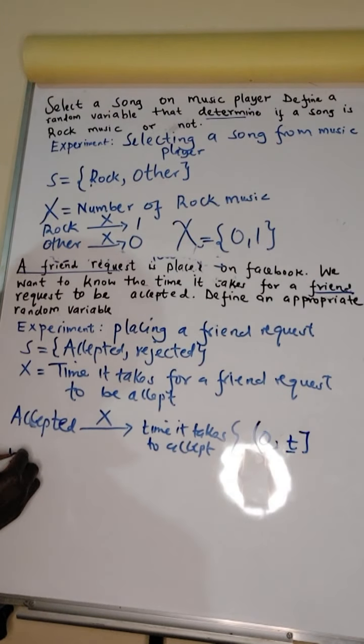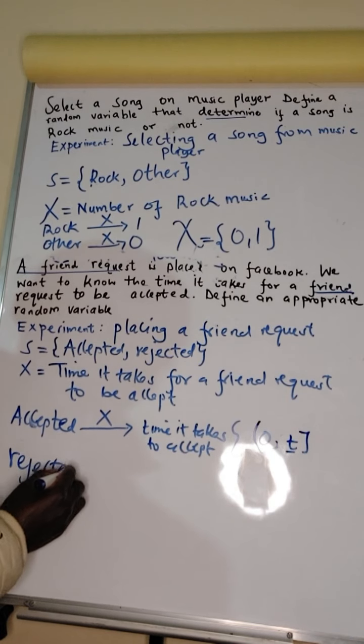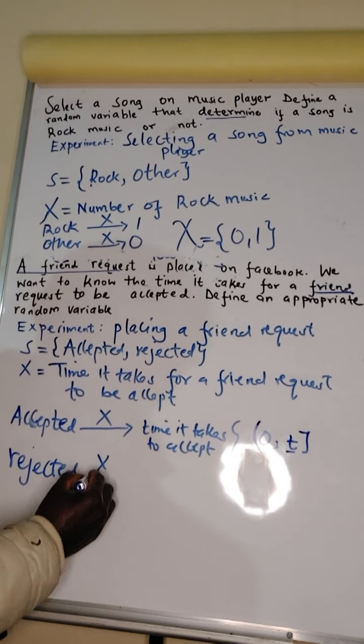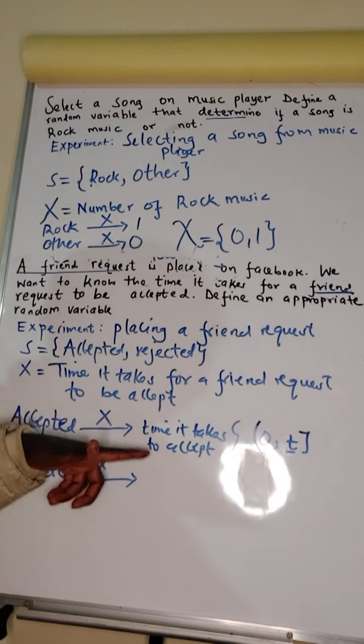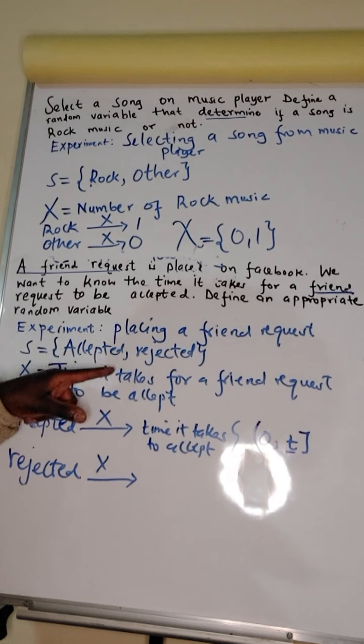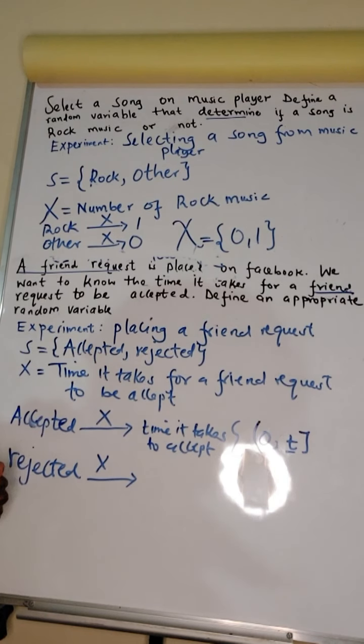If it is rejected, and this is where I want you to pay attention, the work of the random variable is not to count the time it takes for a friend request to be rejected. It counts the time it takes for the friend request to be accepted.